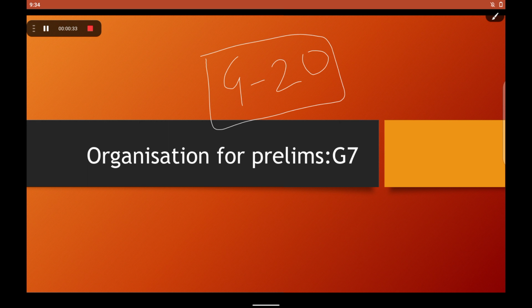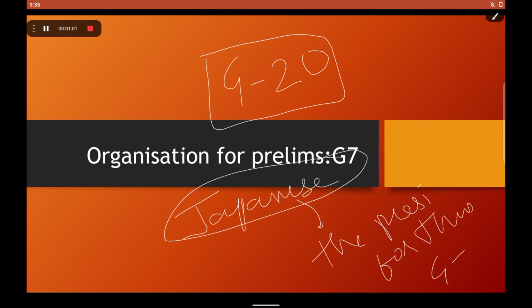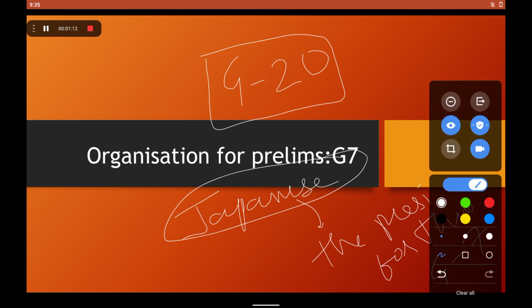Also, the thing to be noted is that the Japanese Prime Minister visited India recently, and there was a substantial amount of mention of G7 in his visit because Japan is the president for this year's G7. So it becomes important for these reasons too. Also, so here we go.